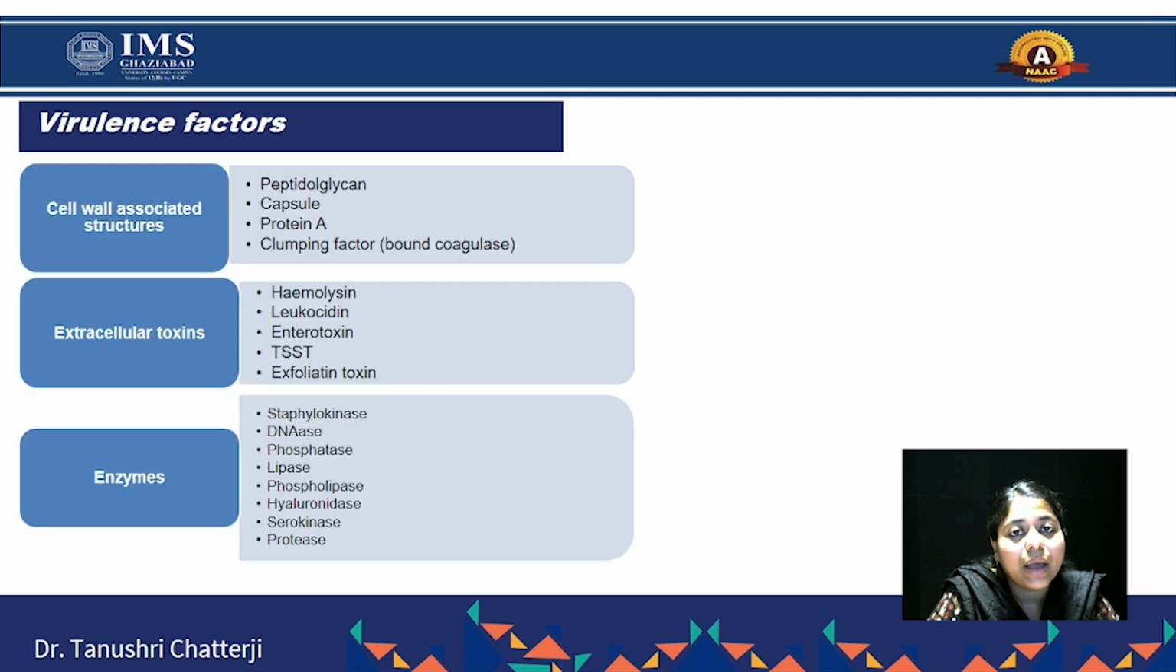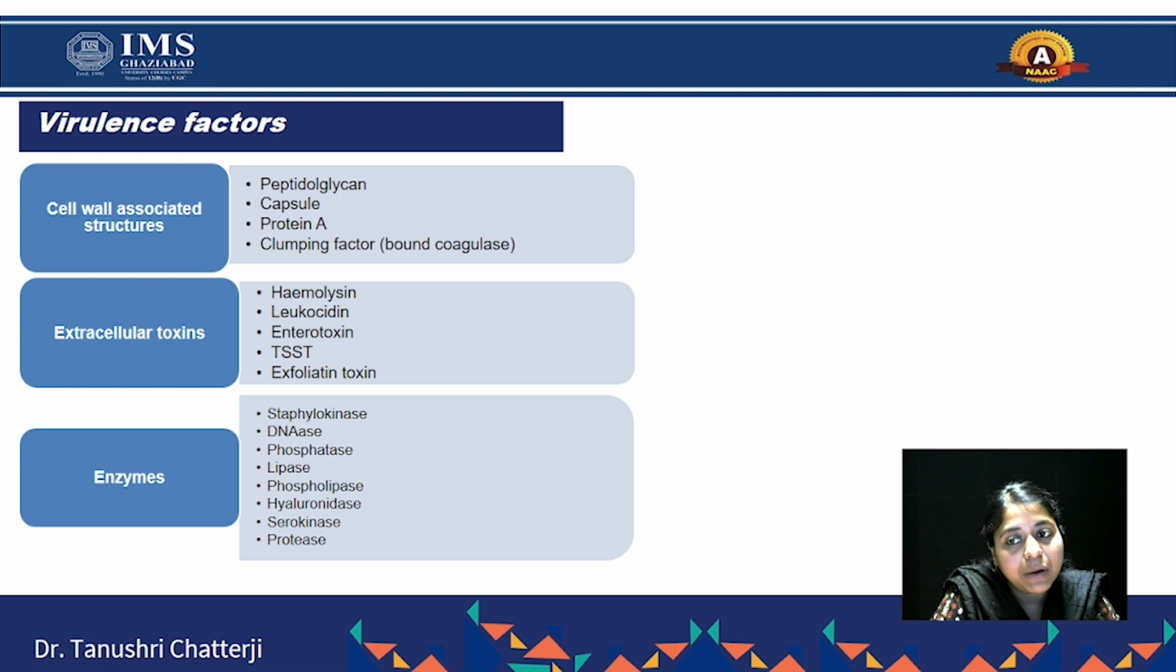Next, there are virulence factors. What are the virulence factors? A few seconds ago I already explained this. There are several factors in a bacterium or a fungus, any kind of microorganism, which have the potential to cause an infection in a host cell. So what are the major factors causing an infection? They are the cell wall associated structures. What is the cell wall composed of? It is composed of peptidoglycan, capsule, protein A, and clumping factor.